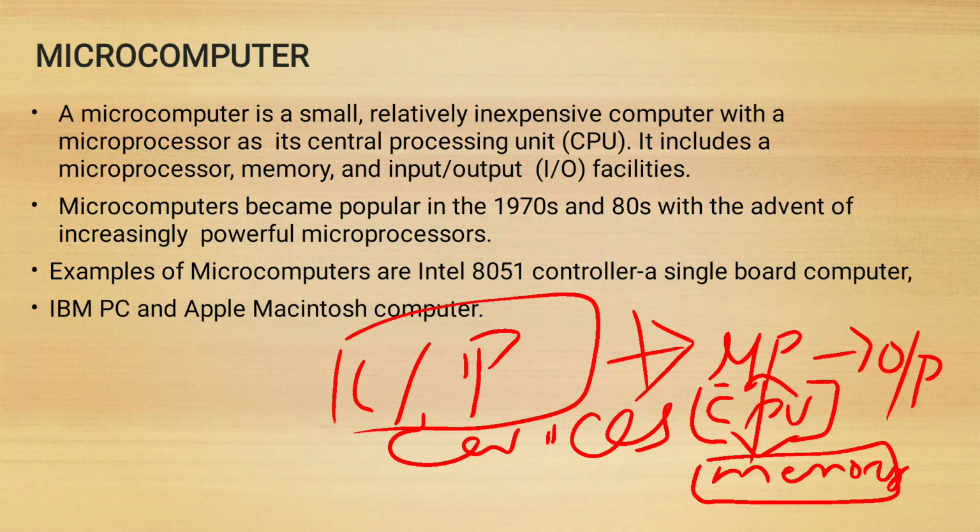It is a small computer made up of a microprocessor as the central processing unit and sufficient input devices and memory. The microprocessor, nothing but a CPU, is connected with the input device and output device as well as the memory. After completing the microprocessor, microcomputer and microcontroller, we will discuss the function of input devices and output devices.